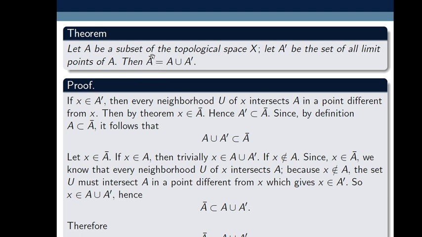Then closure of that finite set is equal to A union A prime. A prime means the derived set, that is the set of all limit points, and the set of all limit points of a finite set is the empty set. So closure of A is A union empty set, which is equal to A. So closure of any finite set is that finite set itself. From this result we can deduce many more conclusions.